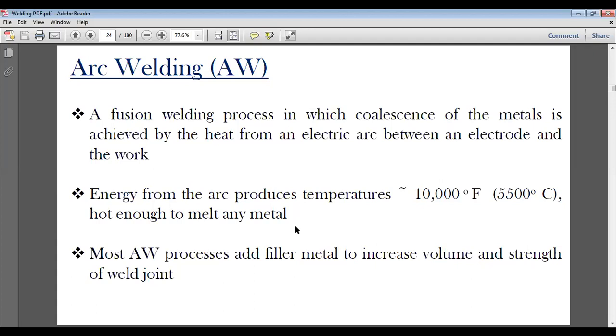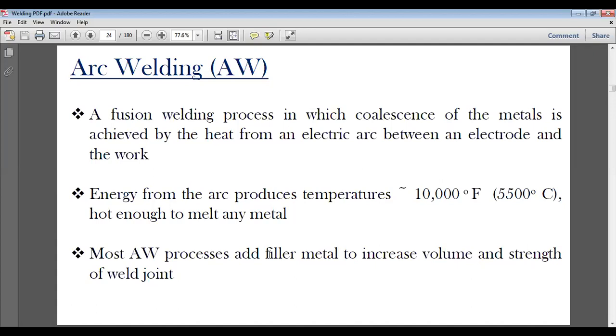Most arc welding processes add filler metal to increase the volume and strength of the weld. Where we have TIG welding, tungsten inert gas welding, or GTAW, gas tungsten arc welding, that does not add filler metal.